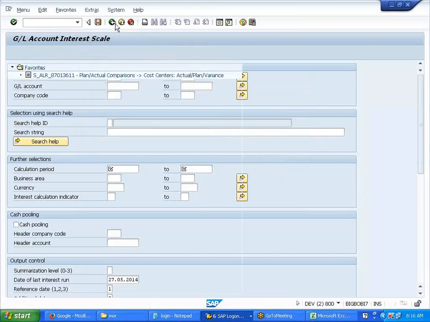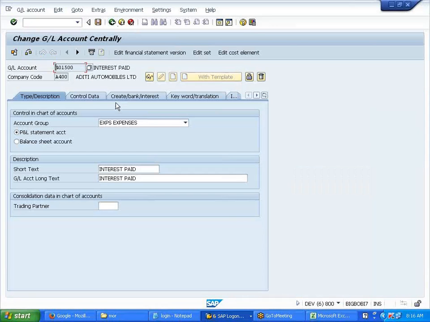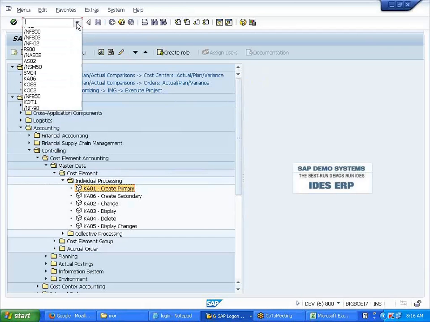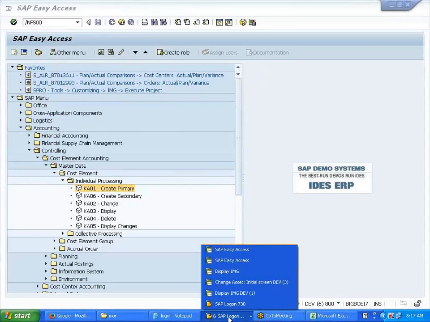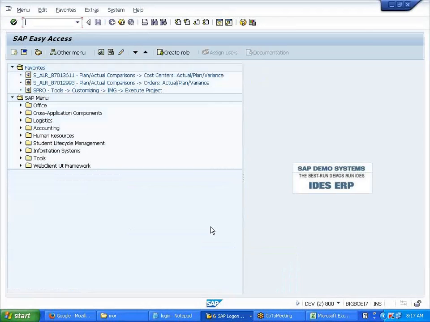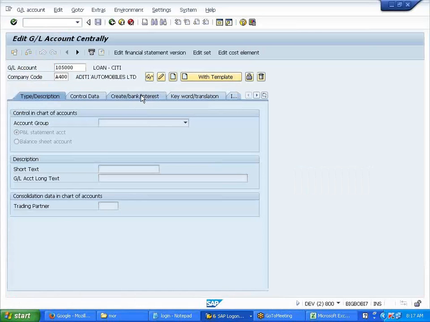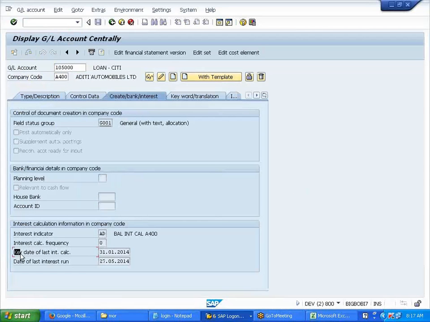So let us verify this GL account. See, it is updated. Interest date of last interest calculation. Till this date we calculated, right?